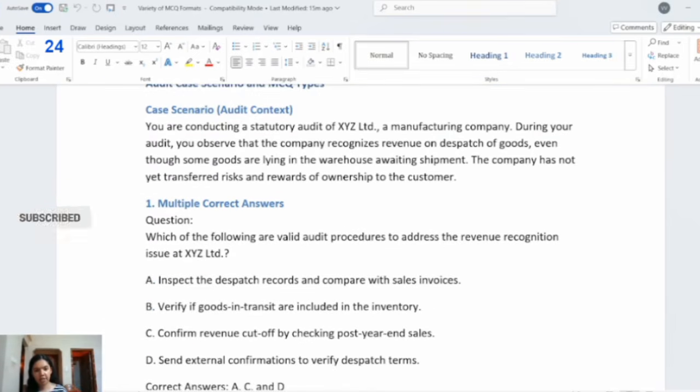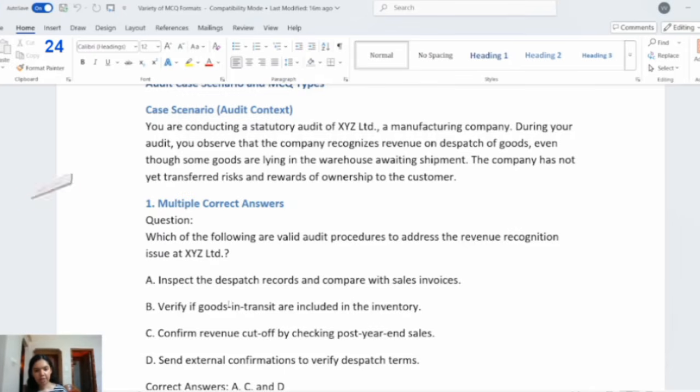So the first MCQ here is the multiple correct answer type MCQ. So let's see the question here. Which of the following are valid audit procedures to address the revenue recognition issue at XYZ Limited? Option A, inspect the dispatch records and compare with sales invoices. Option B, verify if the goods in transit are included in the inventory. Option C, confirm revenue cutoff by checking post year-end sales. Option D, send external confirmations to verify dispatch terms.